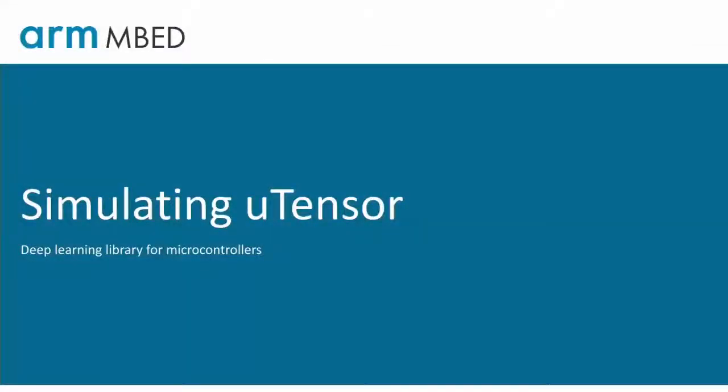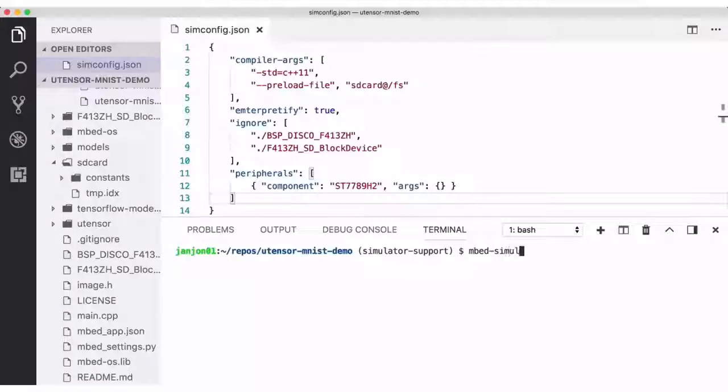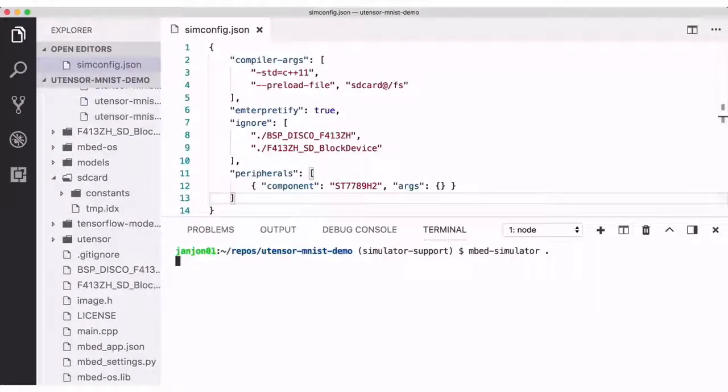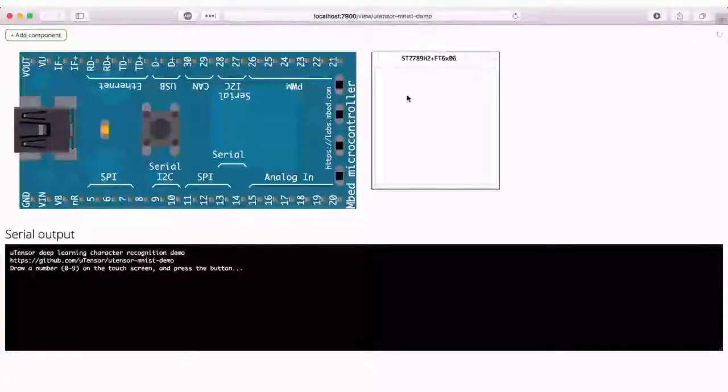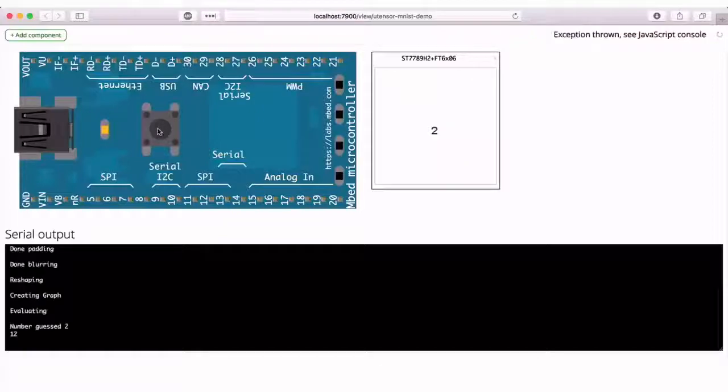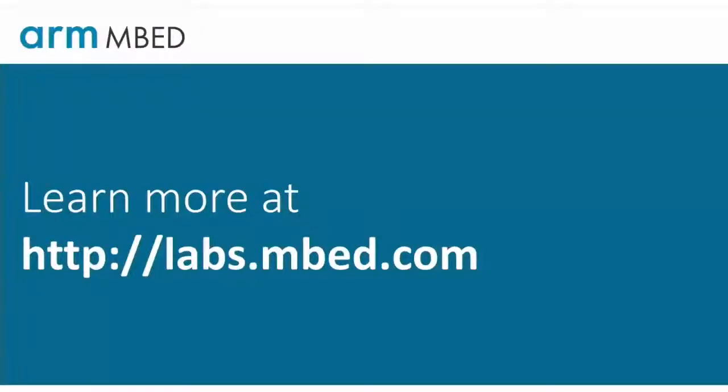Microtensor, which is a deep learning library for microcontrollers that we also built, can also be simulated this way. So we run Mbed Simulator, and now it gives us a deep learning model, in this case the MNIST dataset, which was taken from TensorFlow, cross-compiled to ARM Cortex-M, and then recross-compiled into the browser and telling us what the number was that we had here. So this is super Inception.